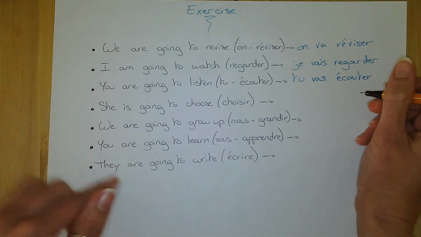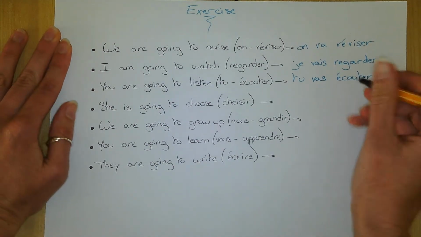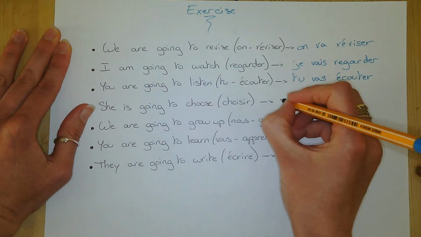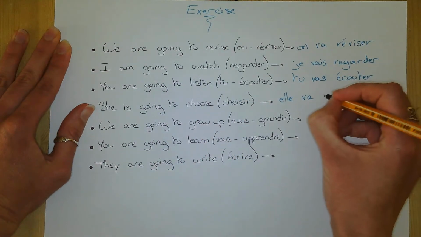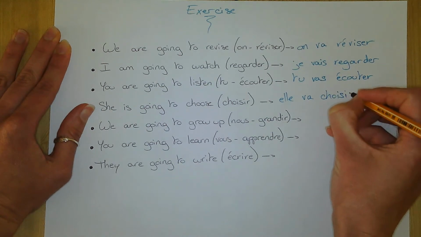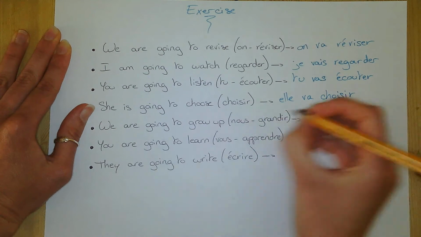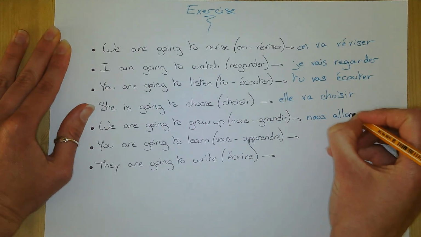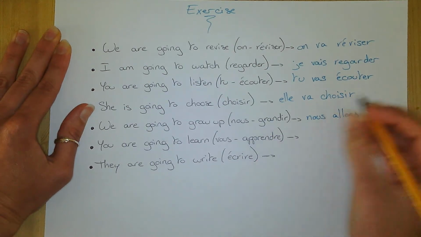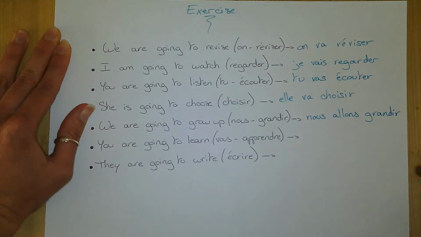I'm not going to put the sheet back on every time, so pause the video if you want to double check your answers. She's going, elle va. To choose, IR verb, keep the IR, no difficulty, I hope. We are going to grow up. We are going with nous allons. And to grow up, grandir, which is an IR verb, keep it, there you go.